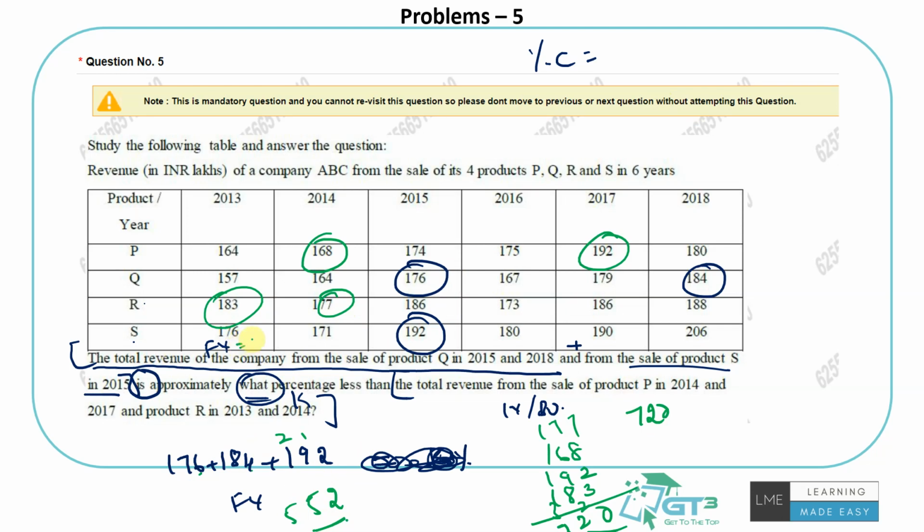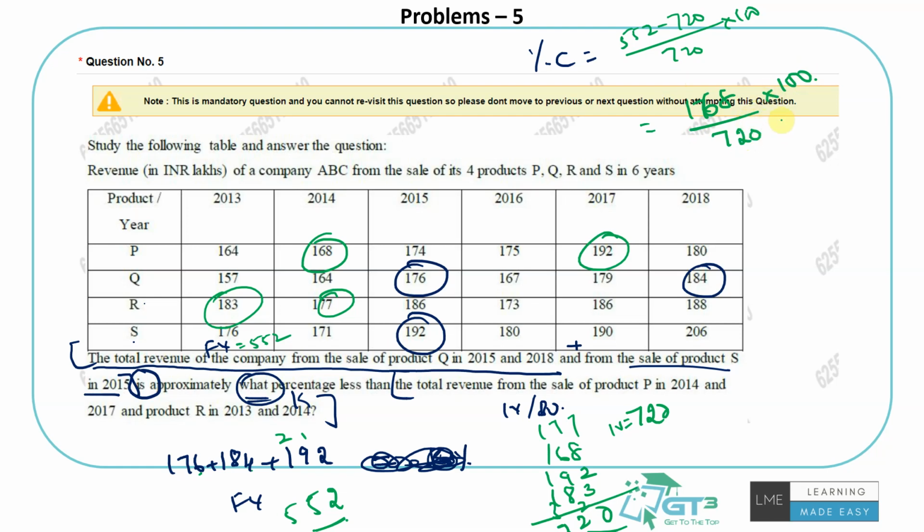So 552 is my final value, 720 is my initial value. So final minus initial, 552 minus 720 by 720 into 100 is the answer. Because it's less than, obviously you'll get negative. I don't know how close the options were, otherwise I could have rounded it off to 550 to make it easier. If I round it off to 550, it would have been 170, but now 168 by 720 into 100.